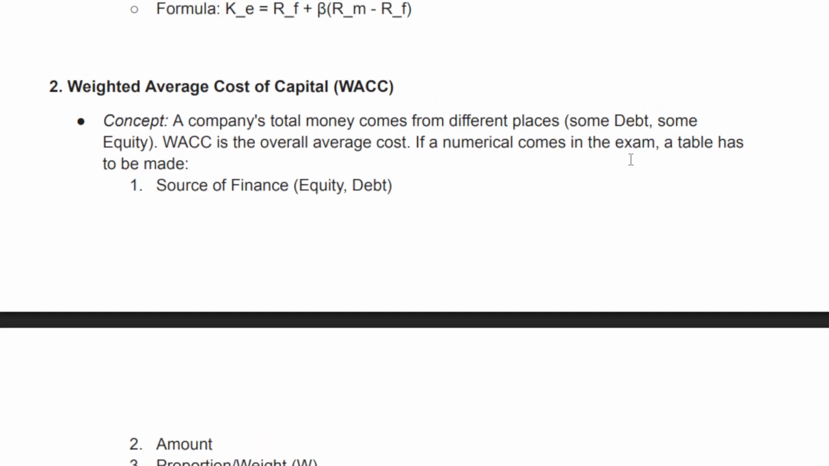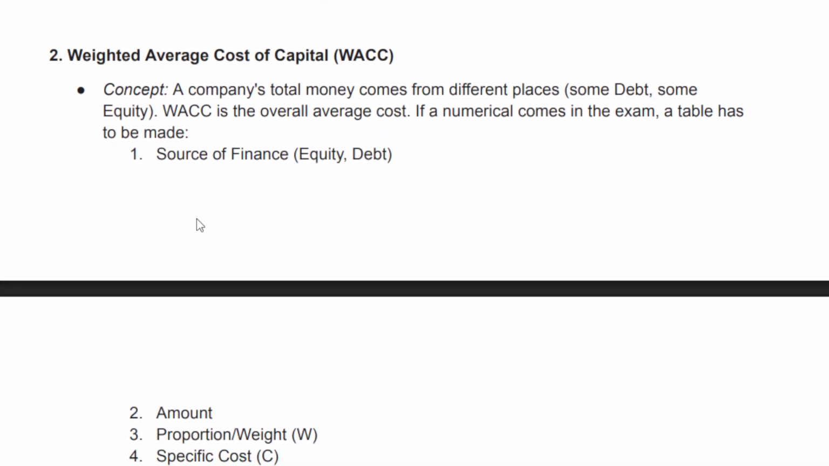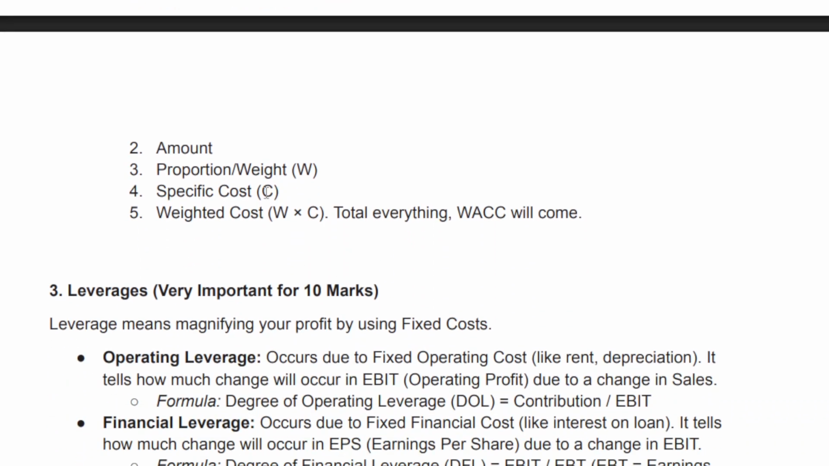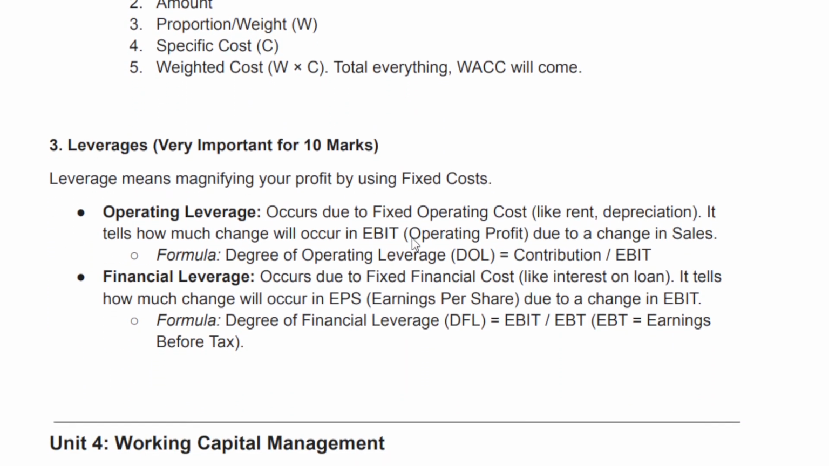If a numerical comes in the exam, a table has to be made. Columns: source of finance (equity, debt), amount, proportion/weight W, specific cost C, and weighted cost, W times C. Total everything, and WACC will come.